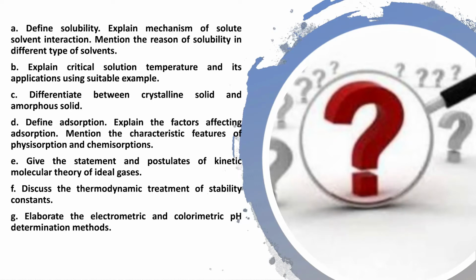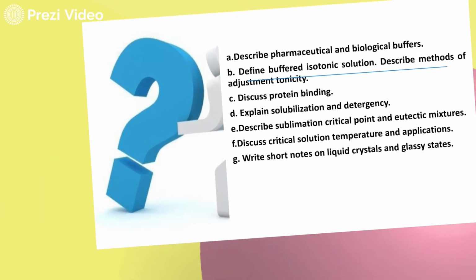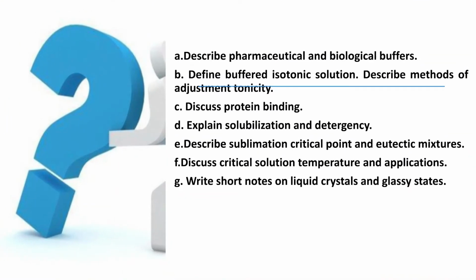Give the statements and postulates of kinetic molecular theory of ideal gases. Discuss the thermodynamic treatment of stability constants. Elaborate the electrometric and colorimetric pH determination methods. Describe pharmaceutical and biological buffers. Define buffered isotonic solutions. Describe methods of adjustment of tonicity. Discuss protein binding. Explain solubilization and detergency. Describe sublimation critical point and eutectic mixtures. Discuss critical solution temperatures and applications. Write short notes on liquid crystals and glassy states.